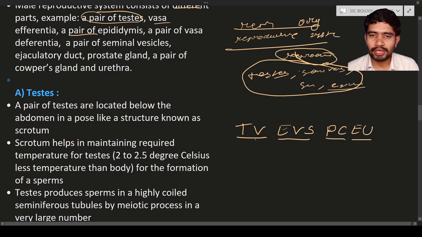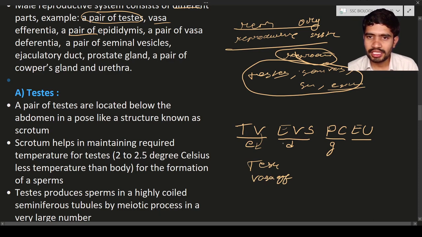So here you have to write E, G, and also ED and G. TE refers to the testes. T means testes. VE means vasa efferentia.